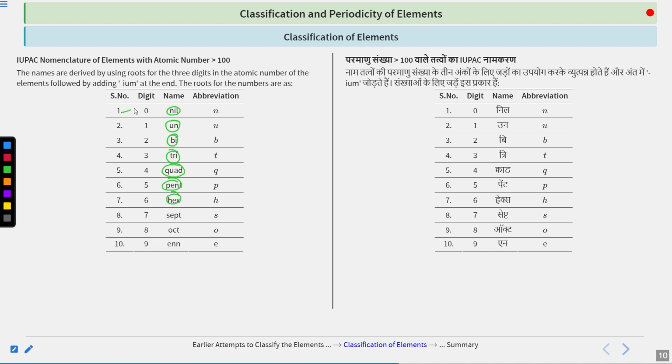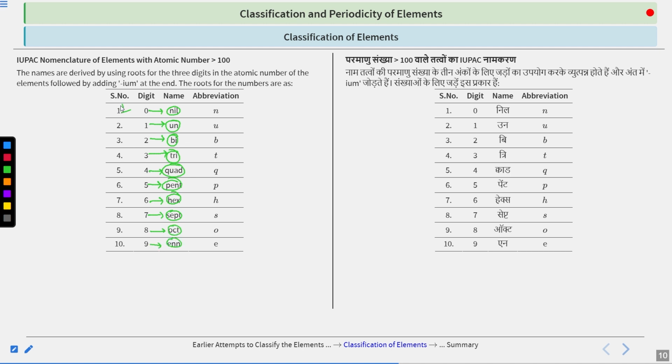So I was taking this one. So we are going with this. Okay, so 0 nil, 1 we have un, 2 we have bi, 3 we have tri, 4 we have quad, 5 we have pent, 6 we have hex, 7 we have sept, 8 we have oct, and 9 we have enn. Okay, so this is the thing.